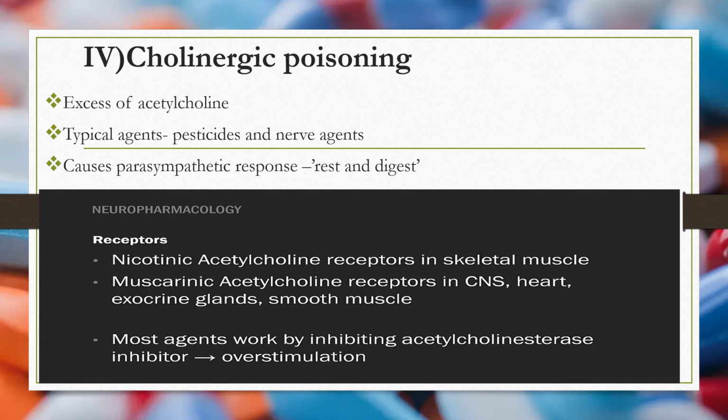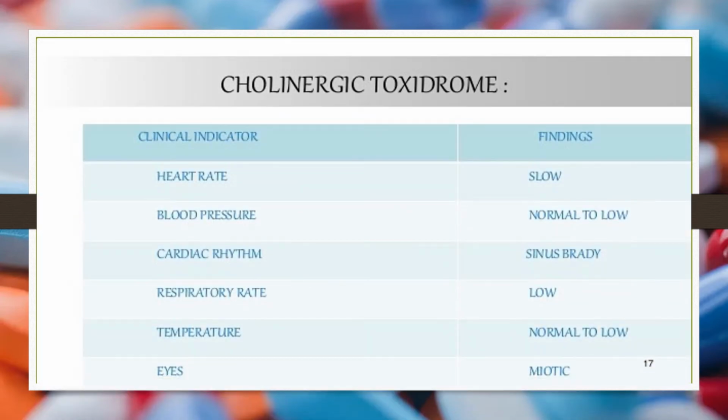Most agents work by inhibiting acetylcholinesterase. This causes excessive activity of acetylcholine because of inhibition of acetylcholinesterase at the neurotransmitter junction. They cause overstimulation, with different effects on different organ systems. They cause bradycardia, low or normal blood pressure, sinus bradycardia, and respiratory depression. Temperature may not be affected, and they cause miotic eyes, or pinpoint pupils.